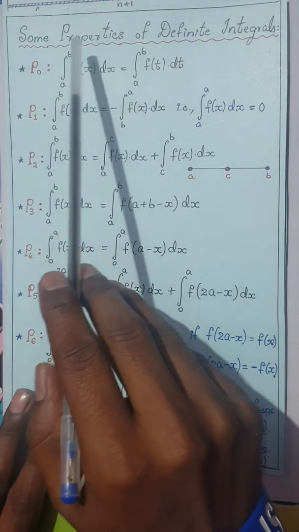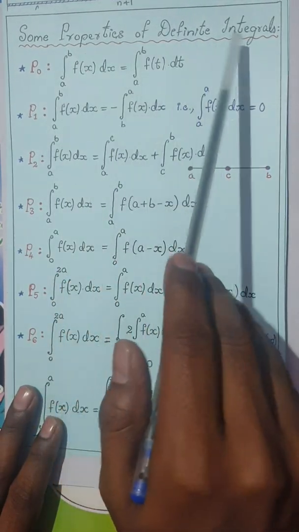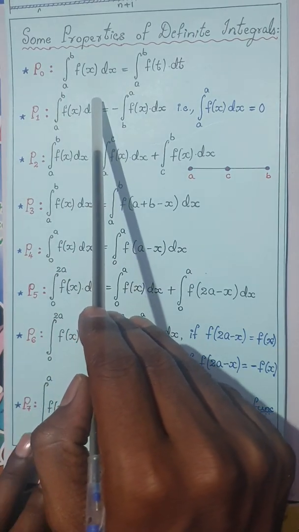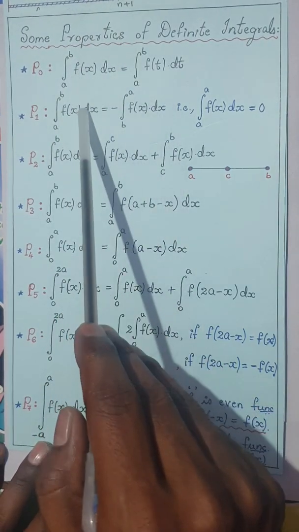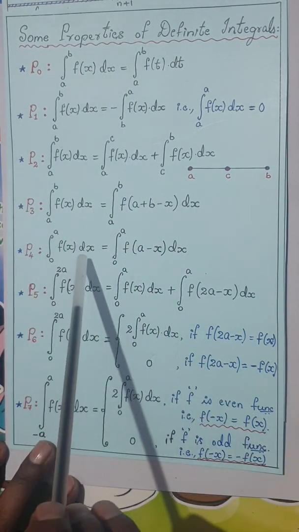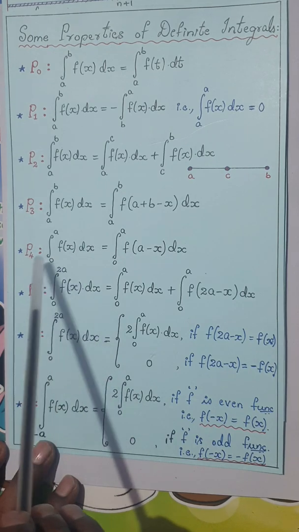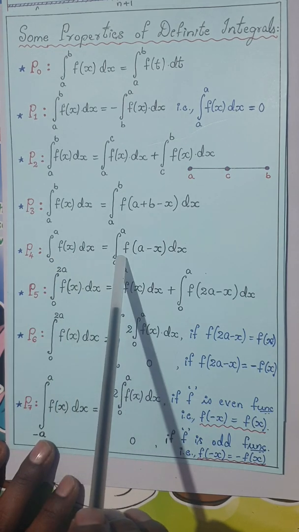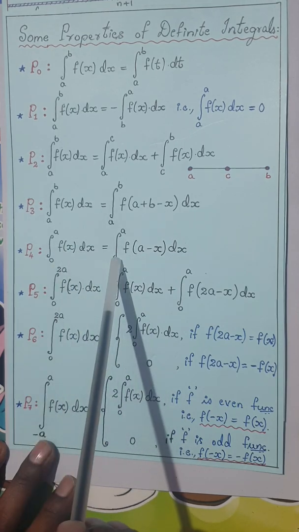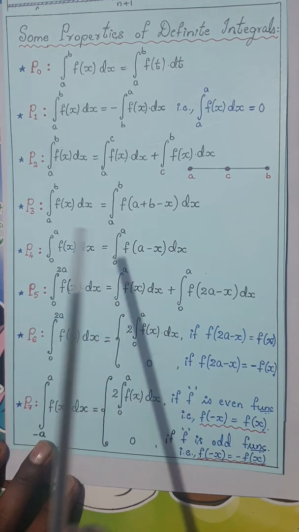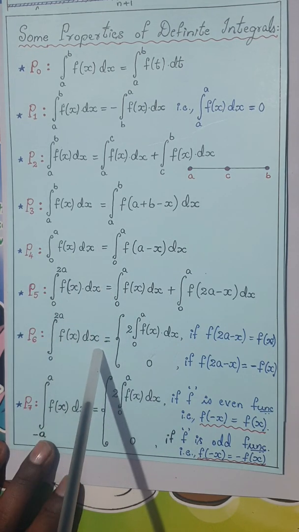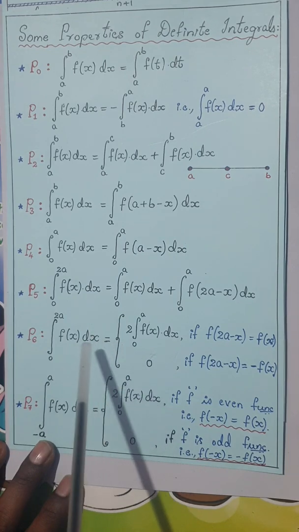Dear students, we've been dealing with the properties of definite integrals, proofs along with the problems. In the previous two sessions, we completed P0, P1, P2, P3 in the first session, and in the second session we did the P4 proof and almost 8 questions pertaining to this property. Today we are going to deal with the proof of properties P5 and P6, and we are going to see the problems related to P6.